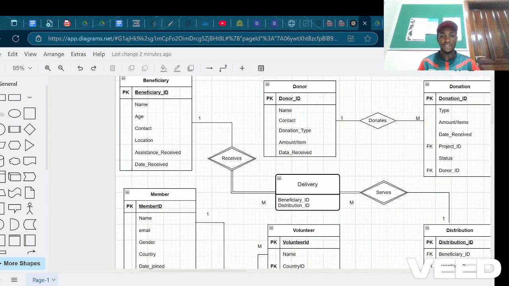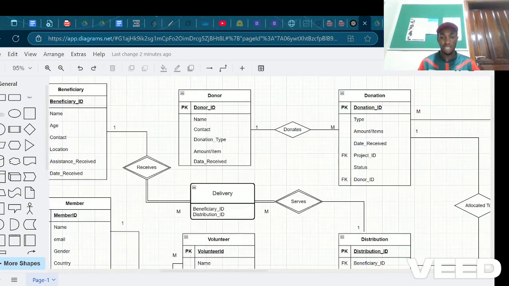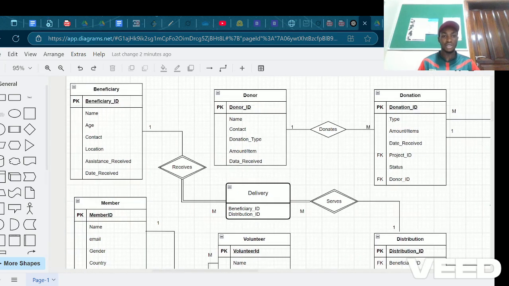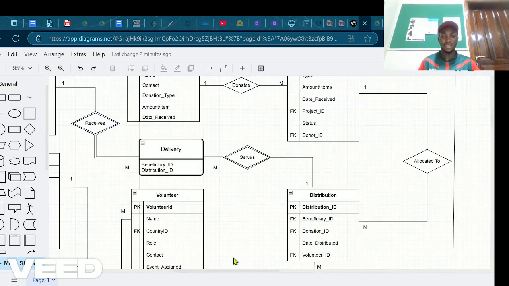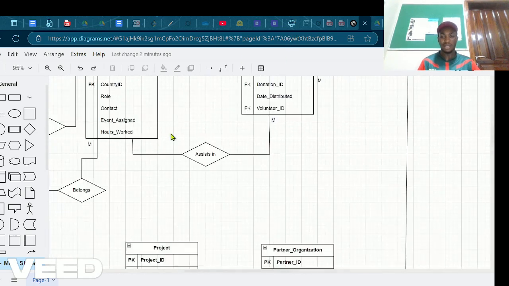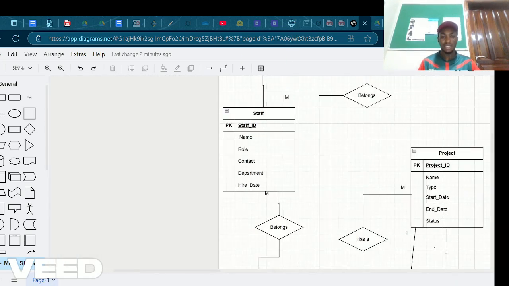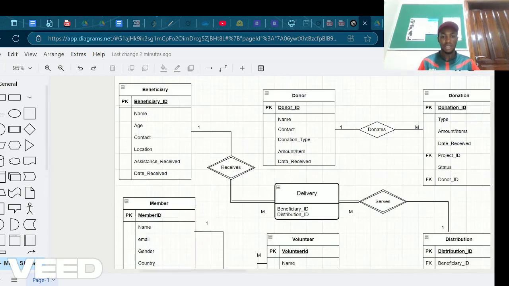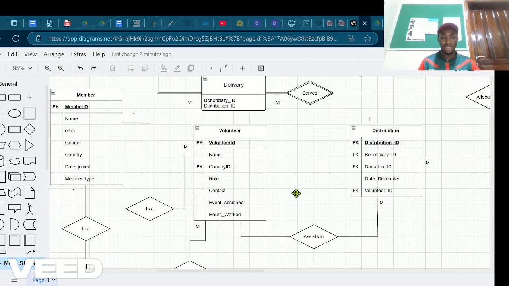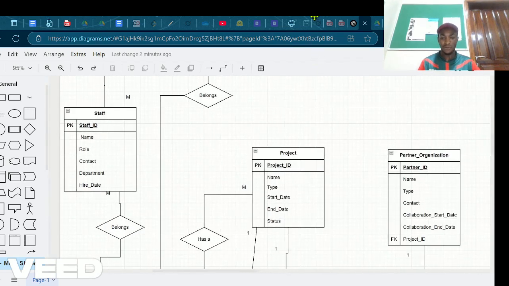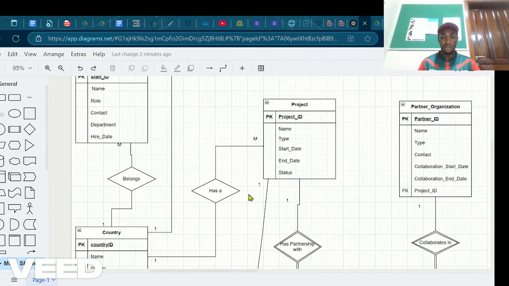For example, the relationship between beneficiary and distribution was many to many. So we brought in a weak entity called delivery, which breaks that many-to-many relationship. The relationship between beneficiary and delivery is one to many, and from distribution to delivery is many to one, and that helped us break the many-to-many relationship. And we had two major weak entities in our distribution, as you can see, and there are various relationships such as 1:1, 1:many, many to one, and there was no case for many to many.